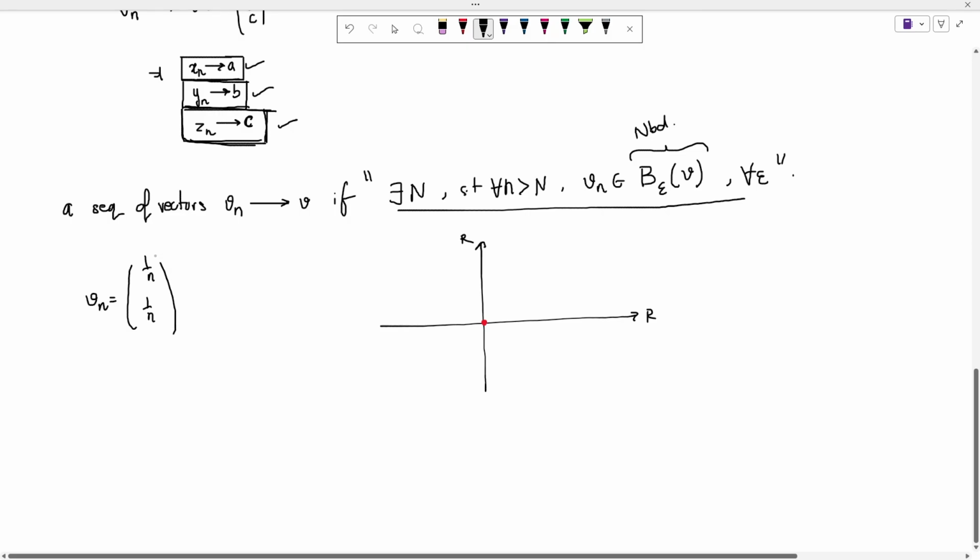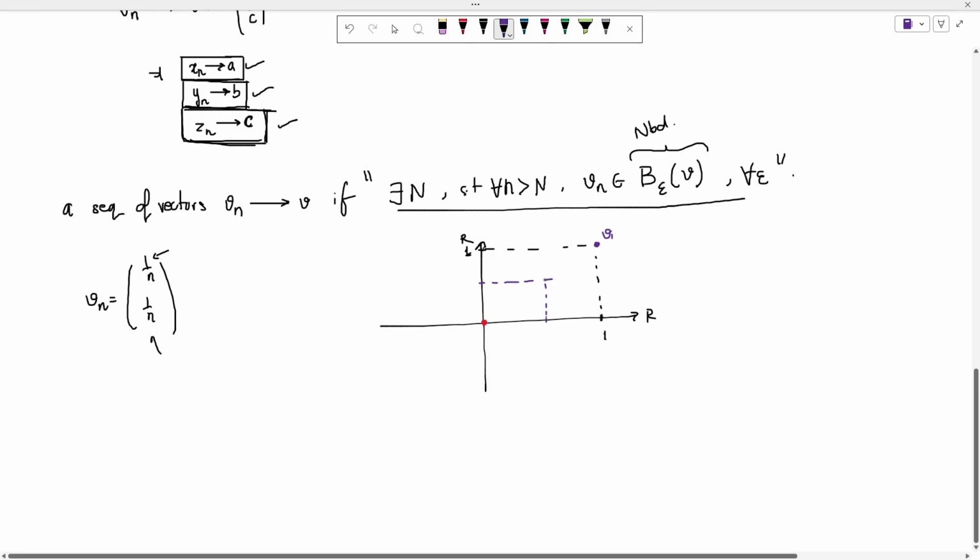So this is a sequence of its own, this is a sequence of its own. Now let's say this is 1, this is also 1. When we put n equals 1, we are going to get some vector, some point here. So this is my v1. Now when I put n equals 2, I get half, half, so some point here.